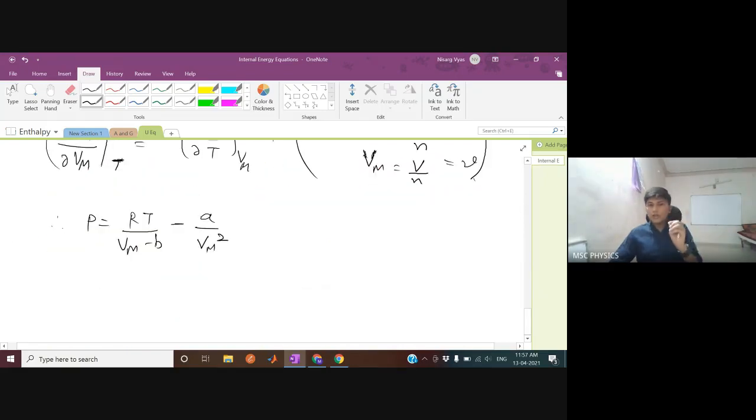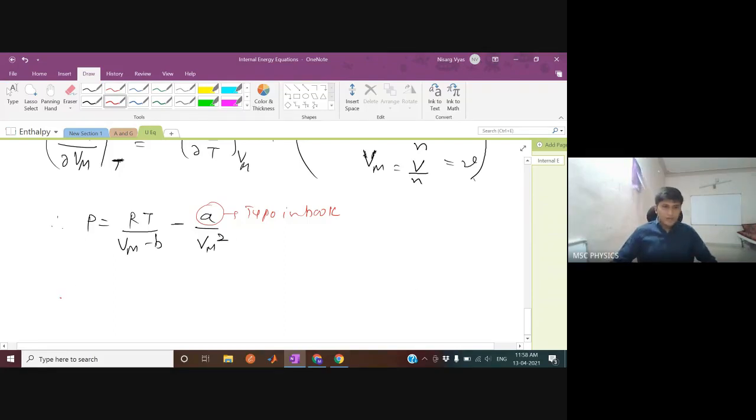Okay, in your book, it is written as 1 by Vm square, whereas it is a typing error. So just correct that typing error. It is not 1 by Vm square, it is A by Vm square. So here it is a typo in your book. It has to be A by Vm square. In your book, it is written as 1 by Vm square. Okay, so there is a typo in the book.